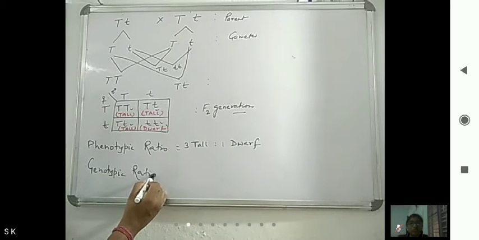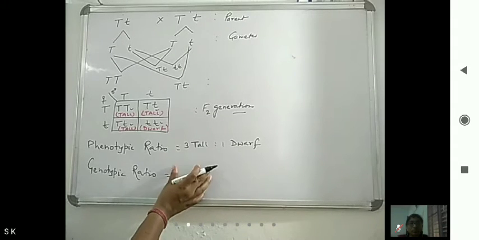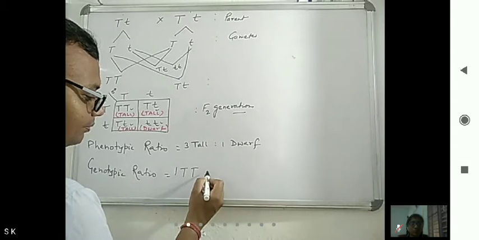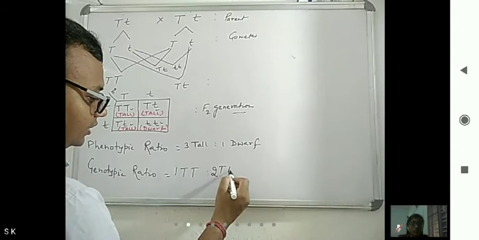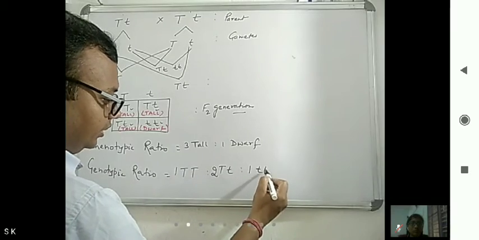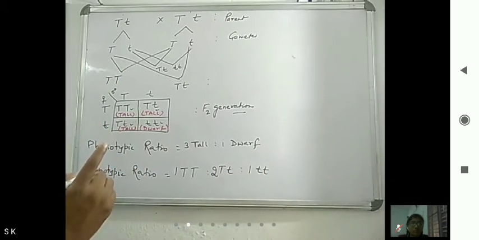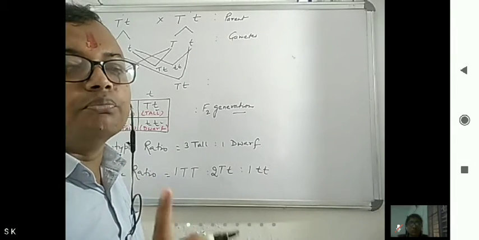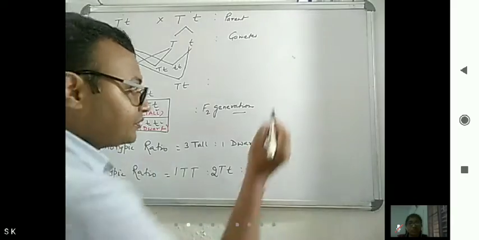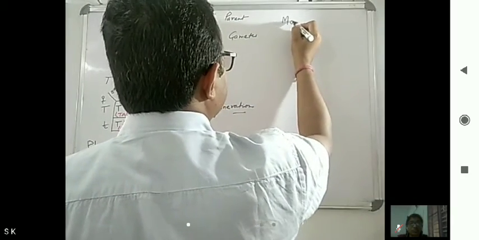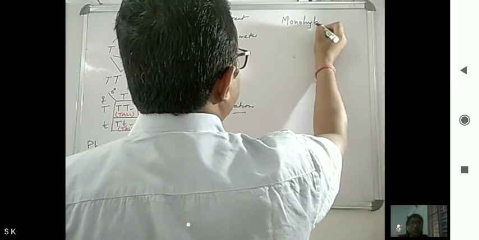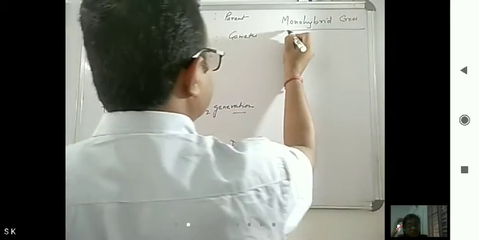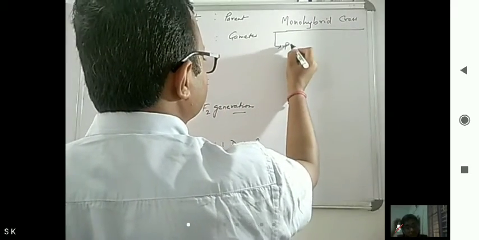Now if we are seeing the genotypic ratio, what is it here? 1 capital T capital T, 2 capital T small t, and 1 small t small t. Now, we are seeing the inheritance of one gene, or we can say monohybrid cross. So now we have to see a general formula. Monohybrid cross.